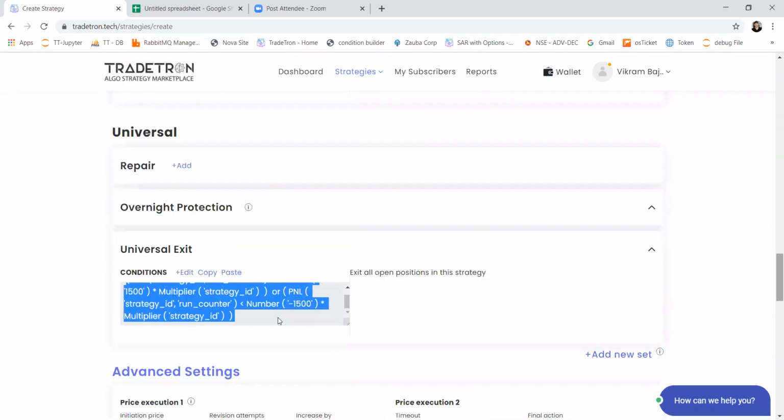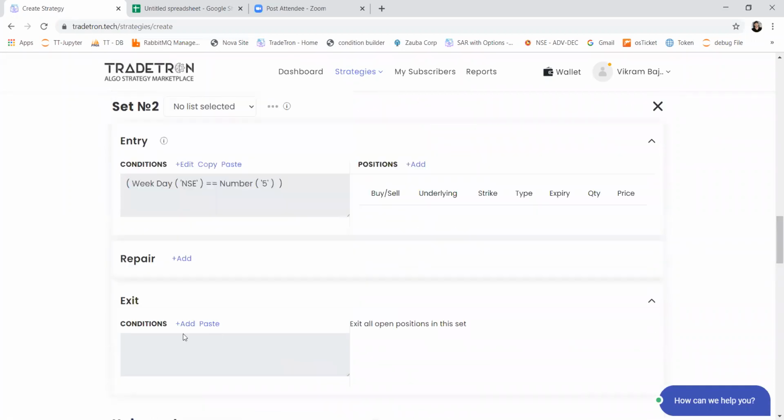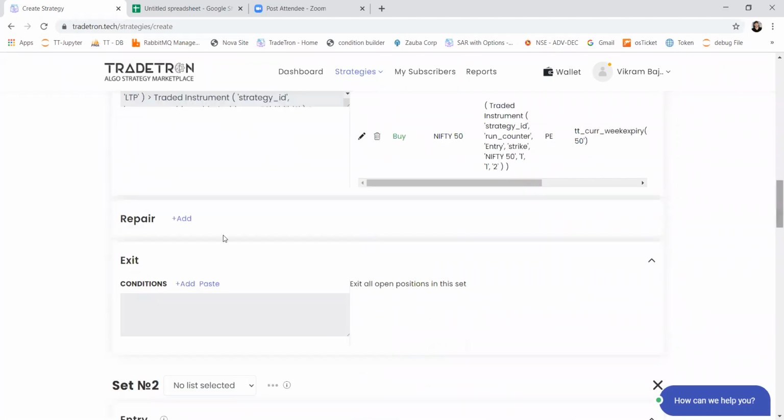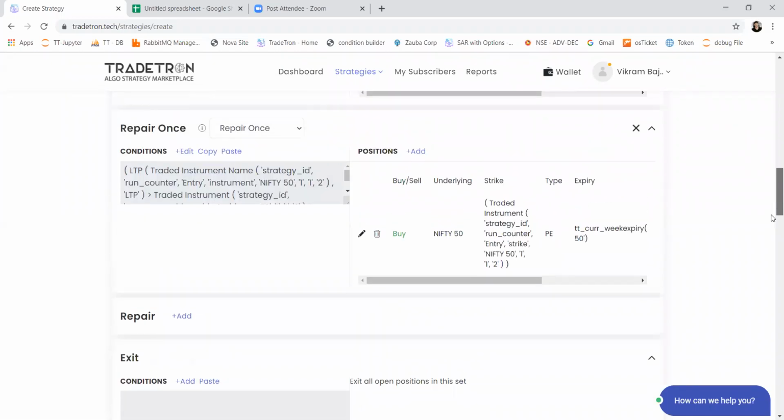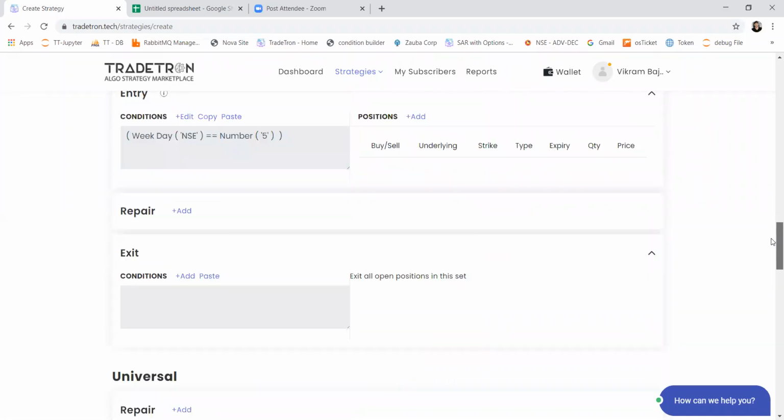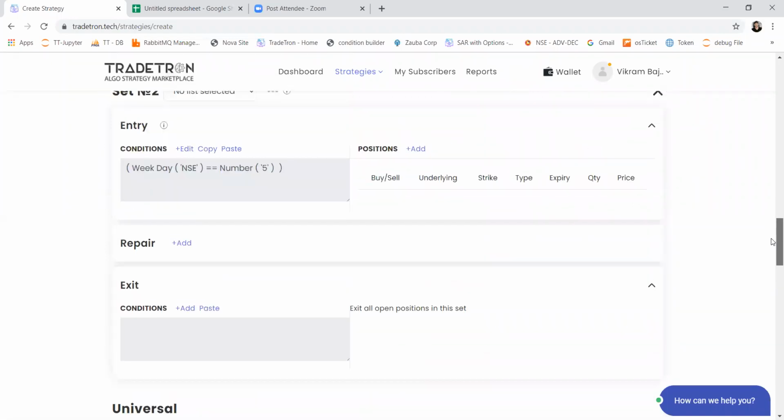Let's say if universal exit is not true, then it will check the exit conditions in each set. So my set 2 and set 1 exit conditions will be checked. If set 1 exit condition is true, then the system will exit only positions of set 1, whichever positions are open. And if set 2 exit is true, then it will exit only positions which are open in set 2.